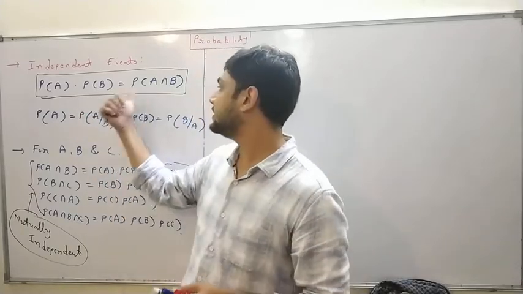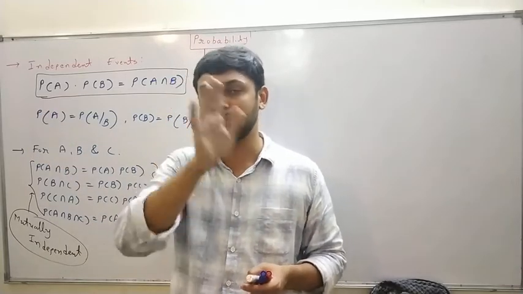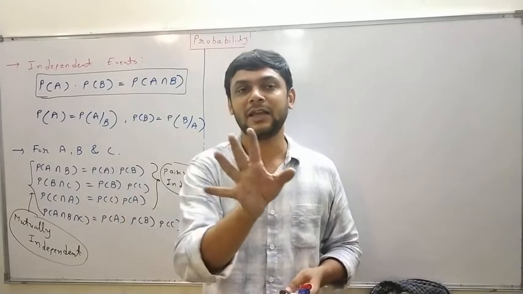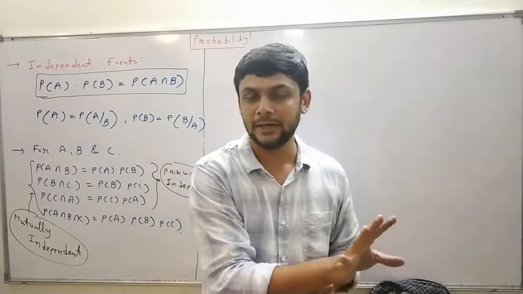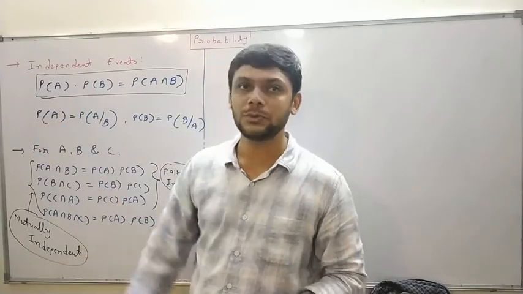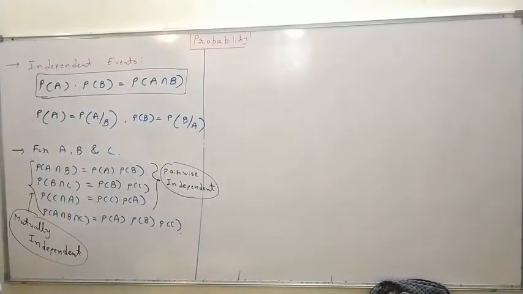P of A intersection B is equal to P of A into P of B given A, or P of B into P of A given B. We can use that when events are dependent, and when events are independent we will use this: P of A intersection B is equal to P of A into P of B. Clear? Chalo, question number 24.